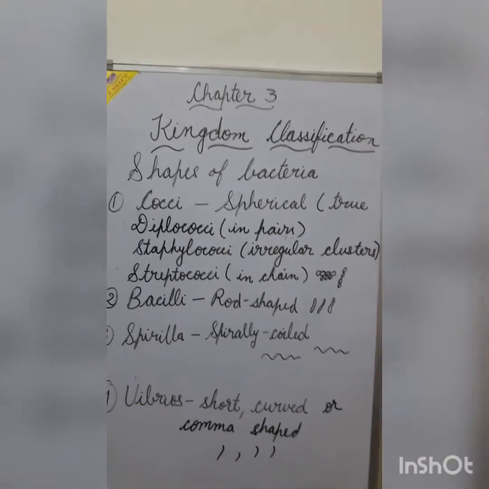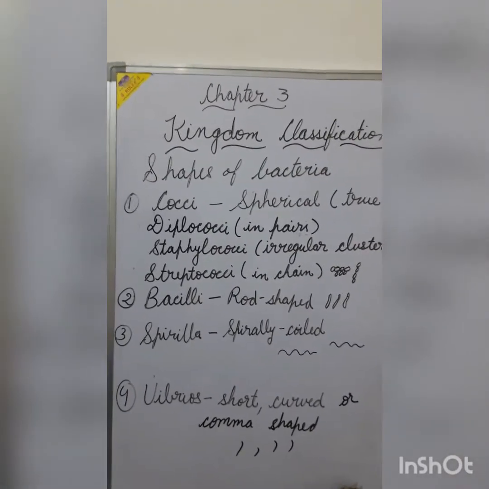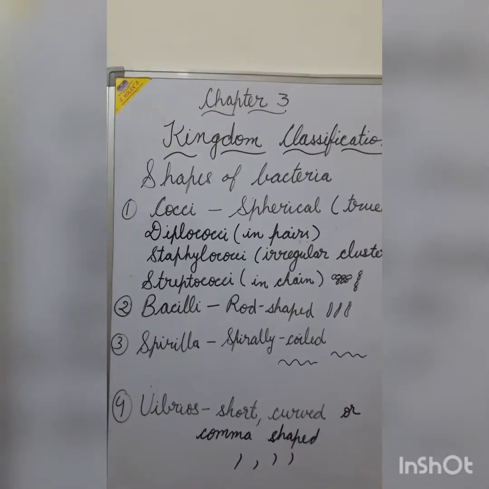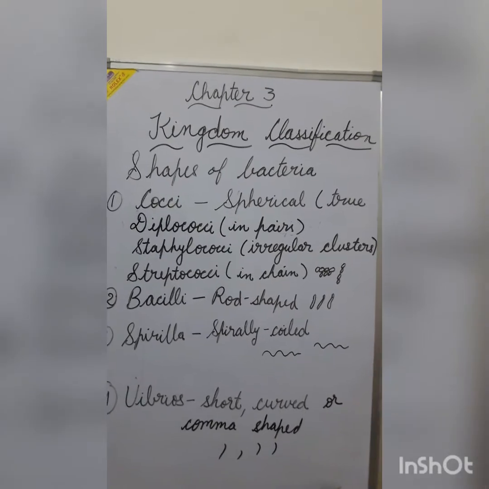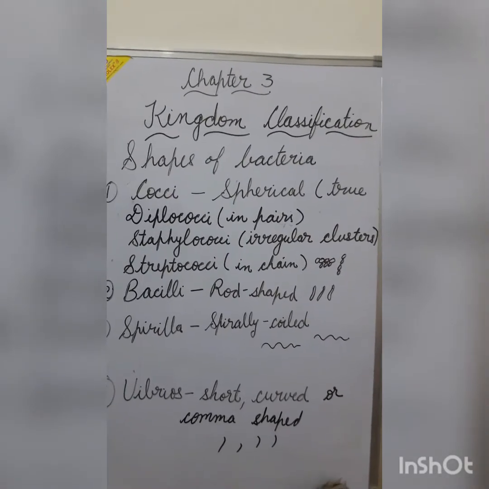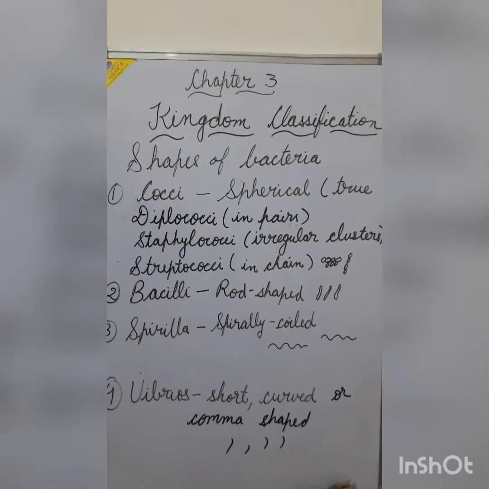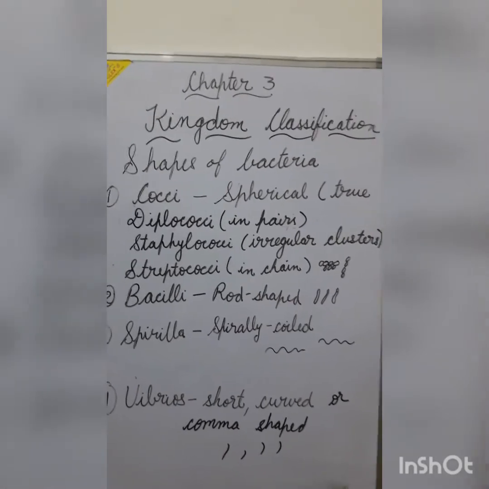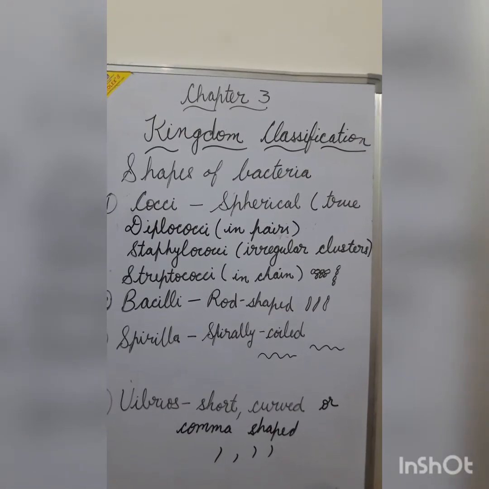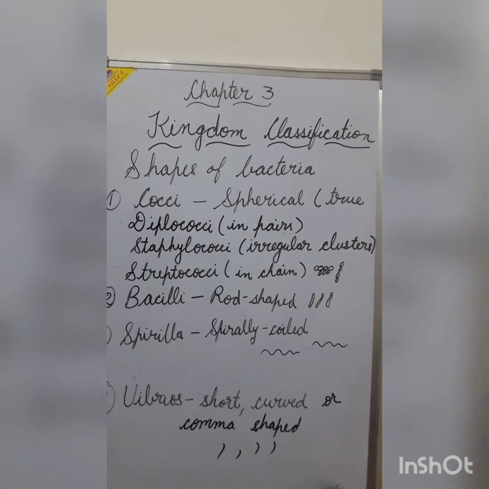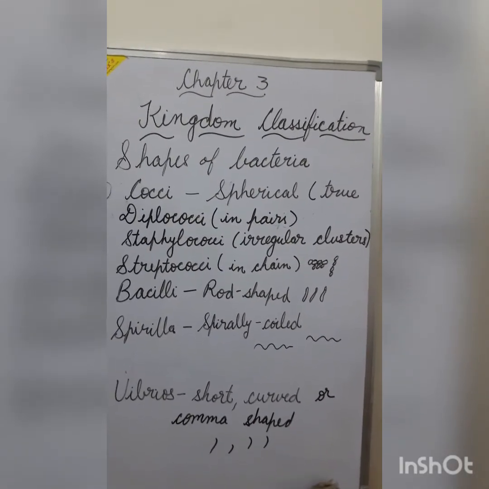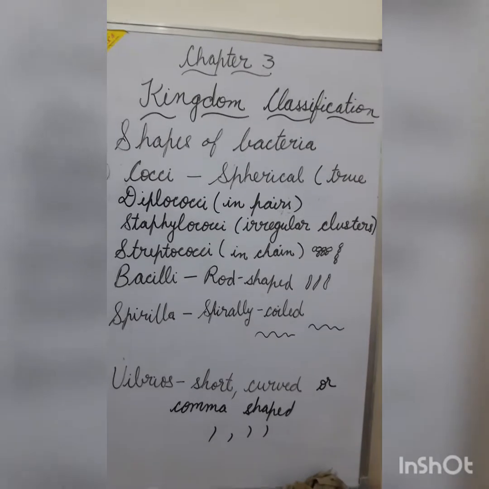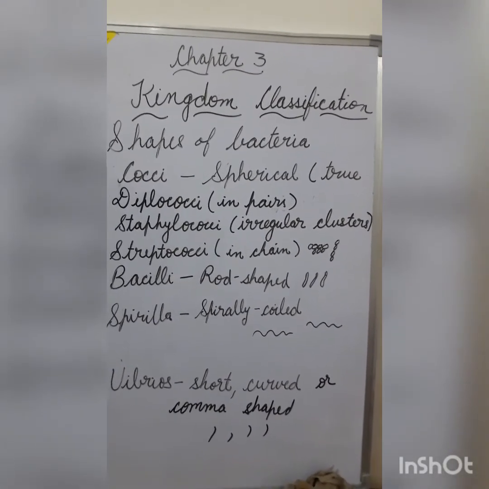Shapes of bacteria. Four different types of shapes are found in bacteria. Cocci. They can be of different spherical shapes. It may be like a sphere, like a helmet, or like a kidney. They can appear in pairs, which is called diplococci. If they are present in irregular clusters, then they are called staphylococci. And if they are found in the form of chains, then they are called streptococci. The cocci-shaped bacteria cause bacterial pneumonia.